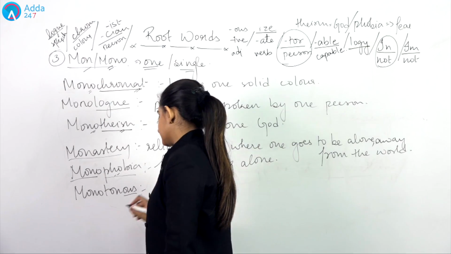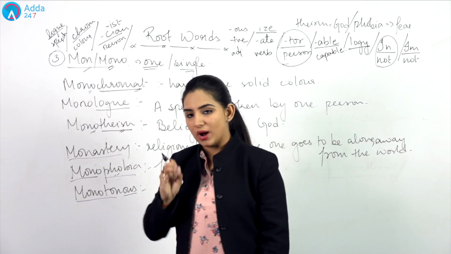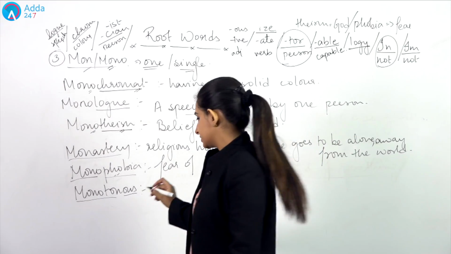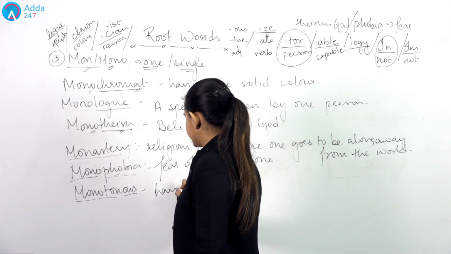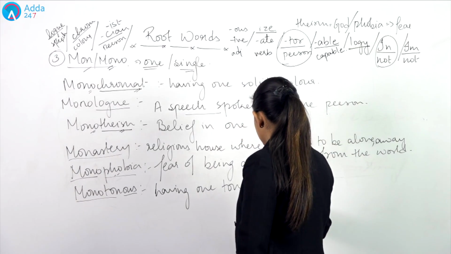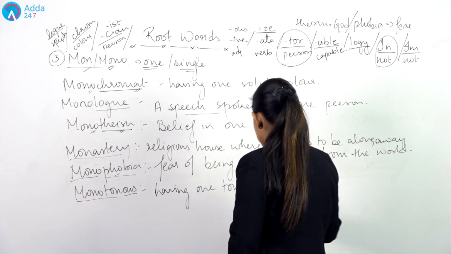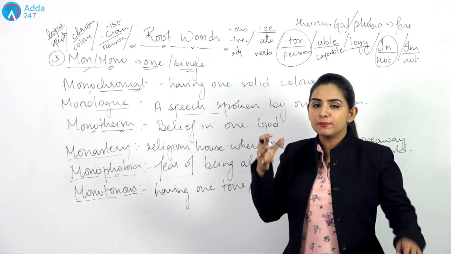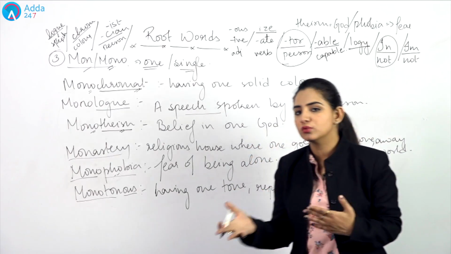Next is monotonous. When you do one task again and again repeatedly, that is what we mean by monotonous. Having one tone repeatedly. So, when something has one tone repeatedly, for example, if we talk about our work routine, what do we do?